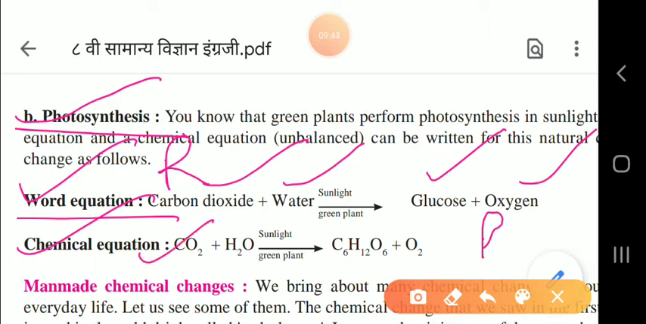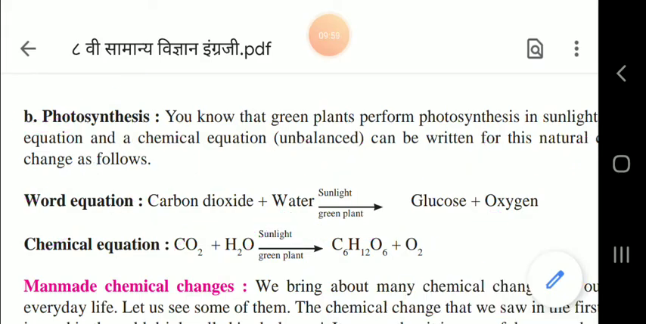So carbon dioxide, CO2, plus H2O, water, in the presence of sunlight and in the green plant, form the product C6H12O6, that is glucose, and O2, that is oxygen.